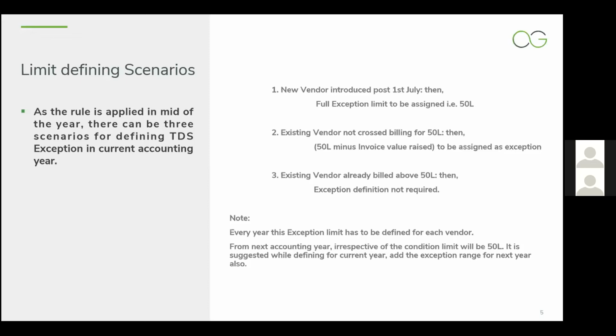And in case the billing value has already crossed 50 lakhs for this accounting year in the first quarter only, then the exception may not be defined. You can even skip the definition of the exception for this year, because for all the bills going forward, you need to apply or deduct TDS. So we have to note that every year the exception limit has to be defined for each vendor, and from the next accounting year, irrespective of the condition, unless and until the government changes the limit, 50 lakhs needs to be defined for each vendor.